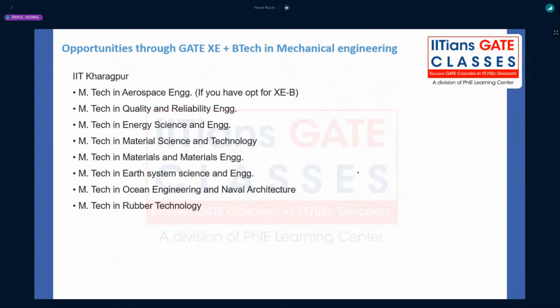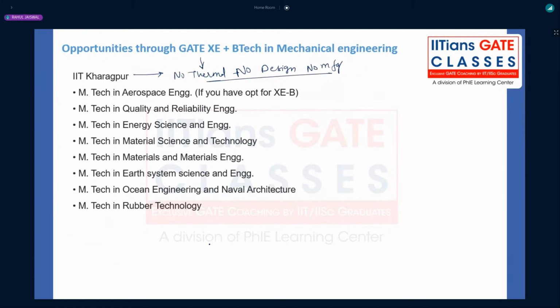Again, another opportunity through GATE XE plus BTech in mechanical engineering that you might have is IIT Kharagpur. Why I'm using the words 'might have' is because this year they can change, they can remove some of the interdisciplinary courses through GATE XE, right? They used to change between years. Anything can happen, but most probably, almost 98%, they will follow the same last year's brochure, right? So basically at IIT Kharagpur, again, no mechanical, no thermal, no design, no manufacturing through GATE XE.